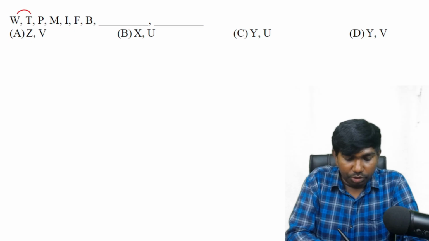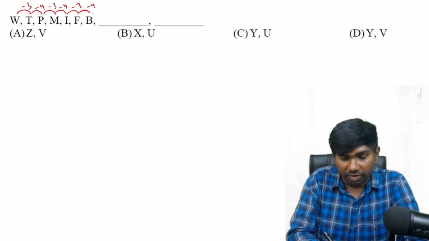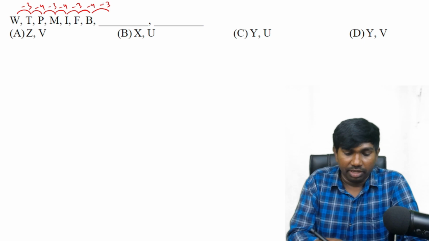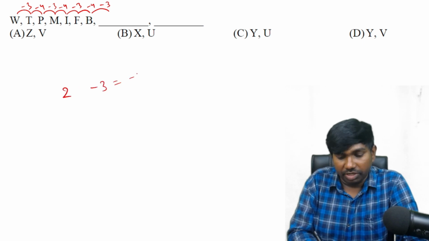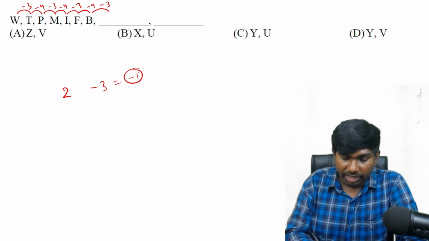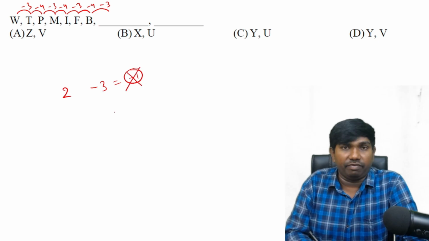Next one. W to T, minus 3. T to P, minus 4. P to M, minus 3. M to I, minus 4 again. Then minus 3, minus 4. We have to do minus 3. Actually, B is 2. How can we do 2 minus 3? We'll give minus 1. But here my suggestion is don't deal with the negative values.